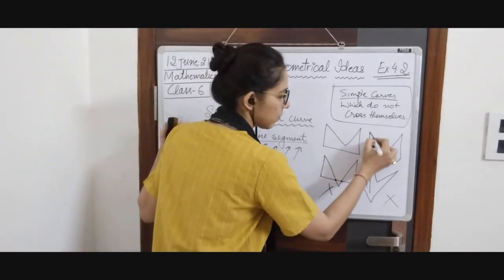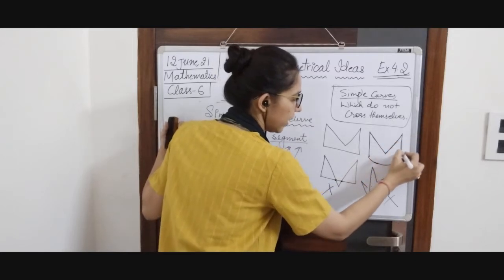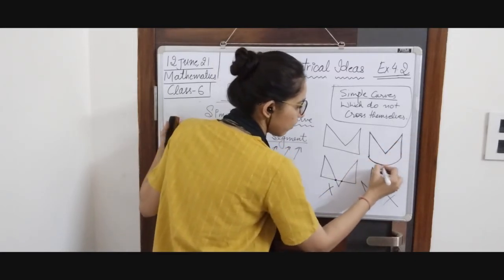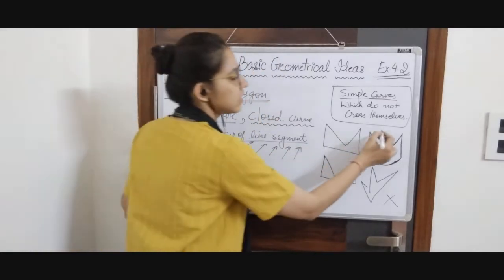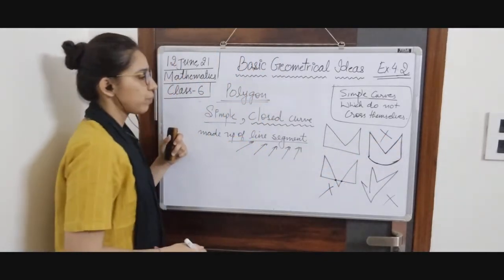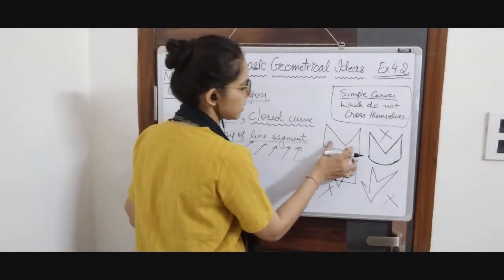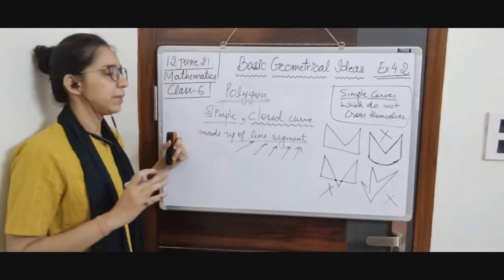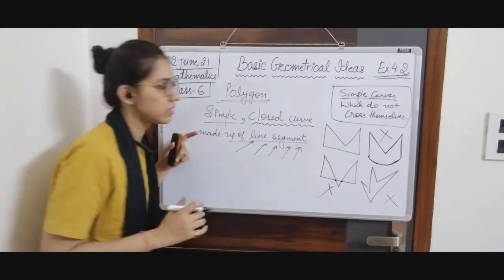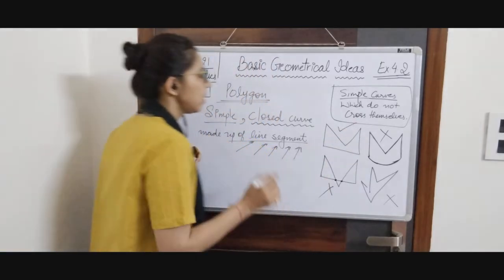These are the line segments, true, but in it we have a non-line segment also. It means this is also not a polygon. Next one is this. This is simple, yes. Closed, yes. Made up of line segments, yes. So this is our polygon.